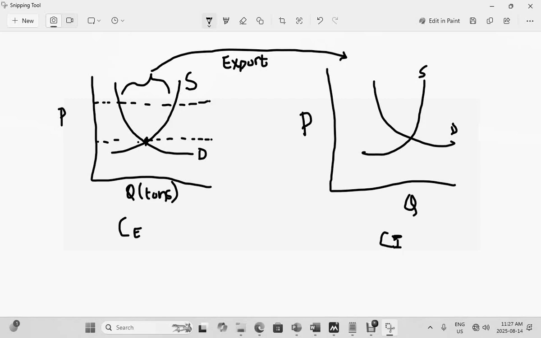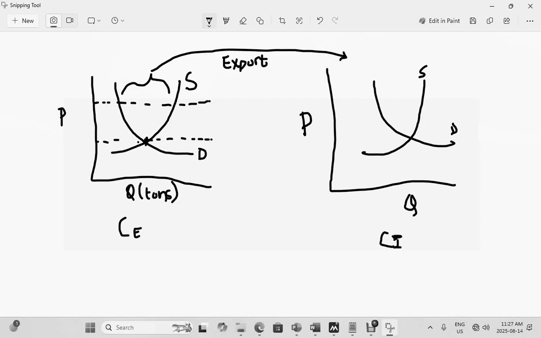And the reason why demand is lower than supply is because when there is no trade, the demand is equivalent to supply. The suppliers are meeting the demand of the consumers in the country for personal consumption.